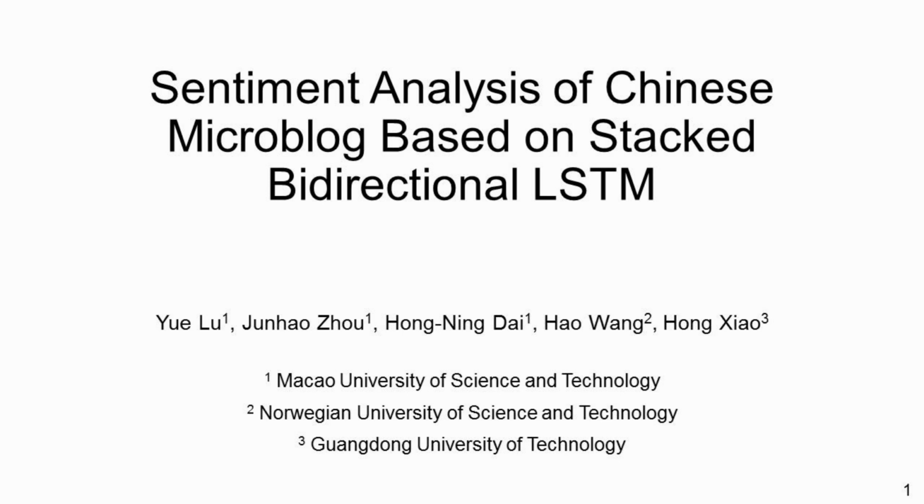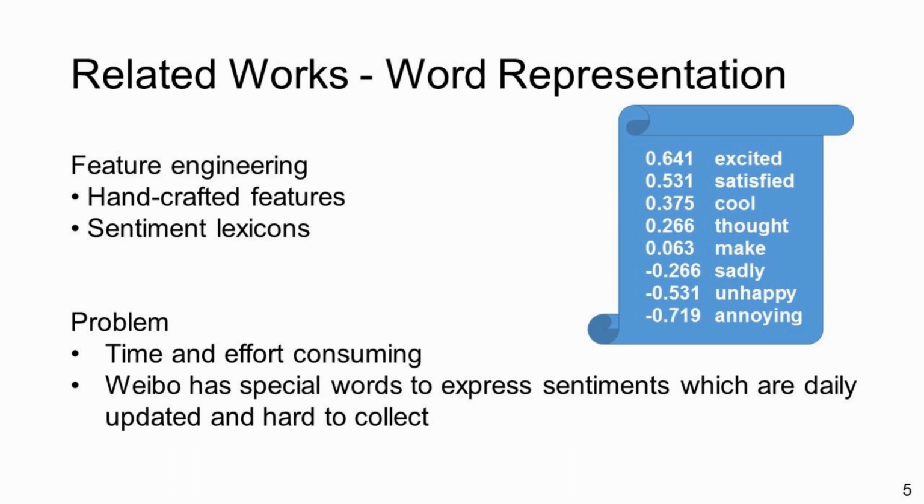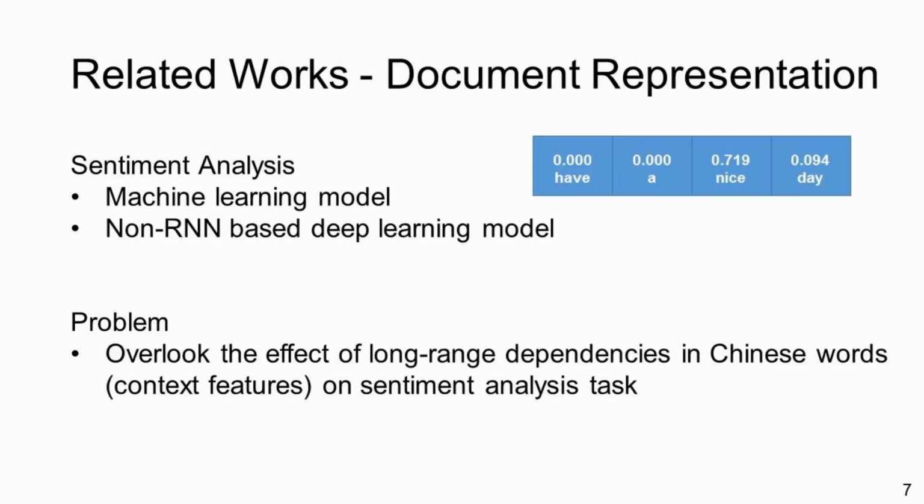Our topic is about sentiment analysis of Chinese microblog, and we applied two deep learning models to optimize the results of sentiment prediction. Sentiment analysis aims to identify the sentiment orientation, positive and negative, of microblog text. Sentiment analysis task can be divided into two steps, word representation and document representation.